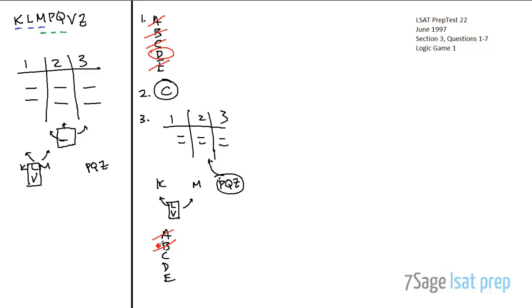And answer choice C: M is seated at the same table as V. It could be true, but it could be KLV, and then one of these guys sits with M, right? And in general, with these three answer choices, immediately when I see that I have such little information, and I know that this guy can switch, I'm immediately suspicious of answer choices like that, because we just don't know enough to be able to say these things with concrete certainty, right? And this is a must-be-true question.